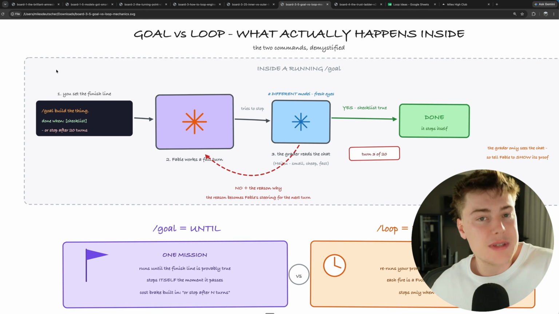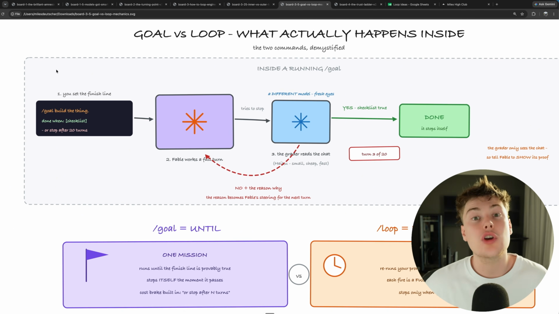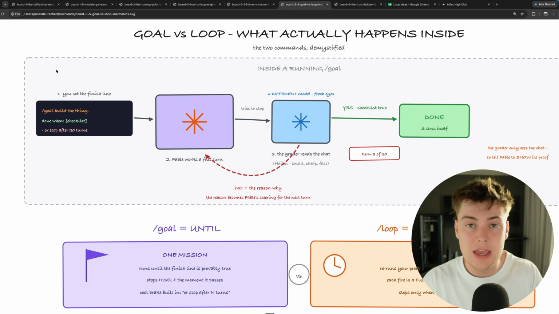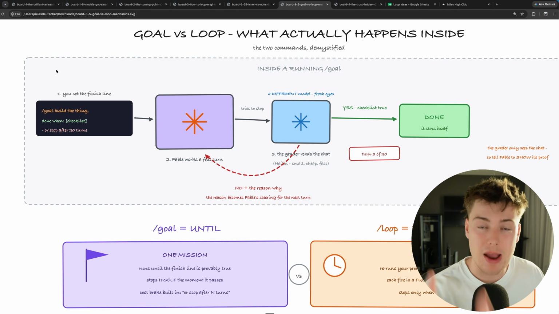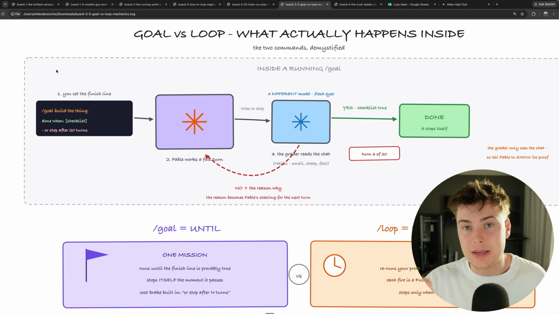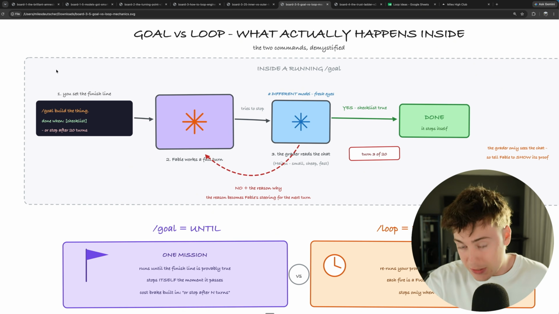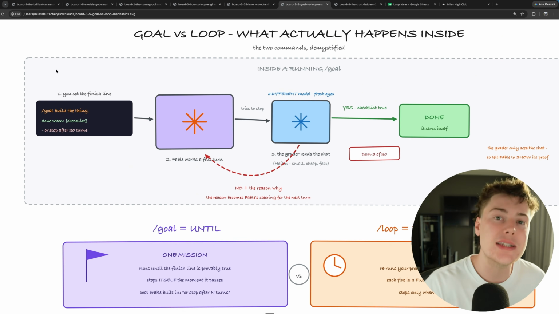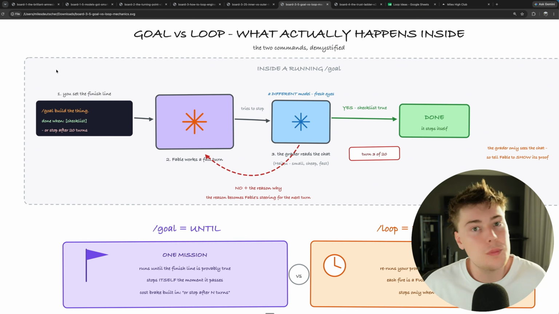Technically, you can just prompt an LLM and tell it, I want you to do this, and then technically that's setting a goal, but by using /goal, you set very defined parameters as to what you want completed exactly. And this is very important because it's the only way, as I'll show you in a second, that a loop actually knows when to finish. If the goal is not clearly defined, then how does the loop know when to stop?